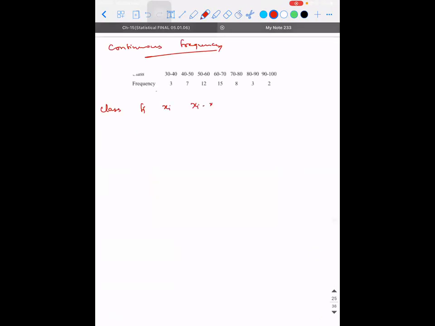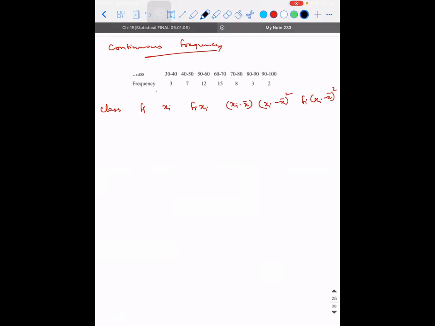Then for mean, I need fi into xi. Once I get the mean, I need xi minus x bar. Then I need the square of it. Then what do I need? fi into xi minus x bar, the whole square. Right? So for what all columns do I need the sum?